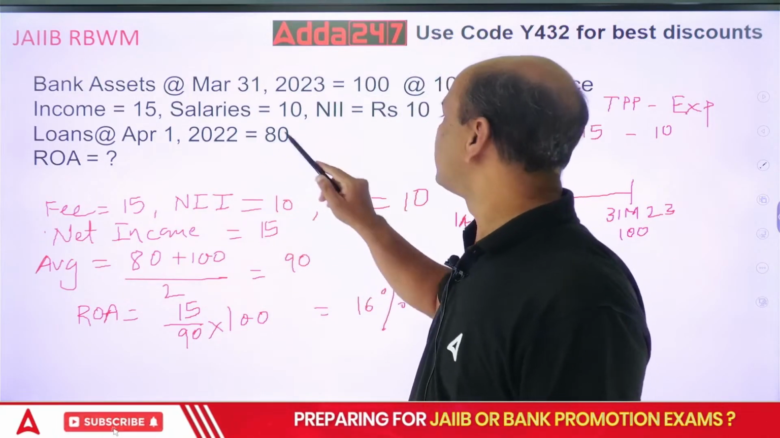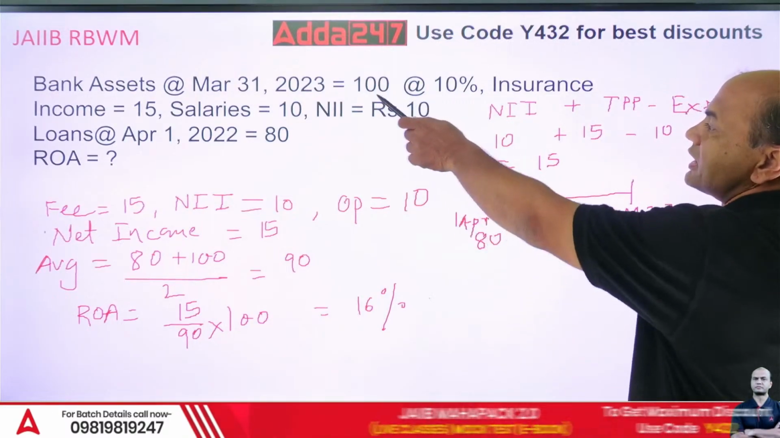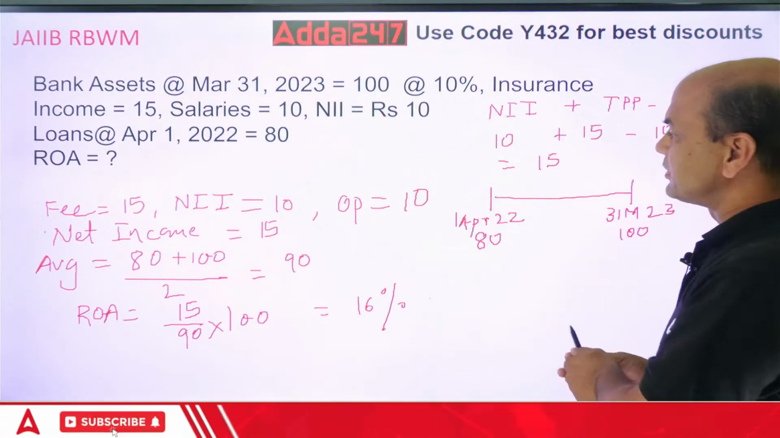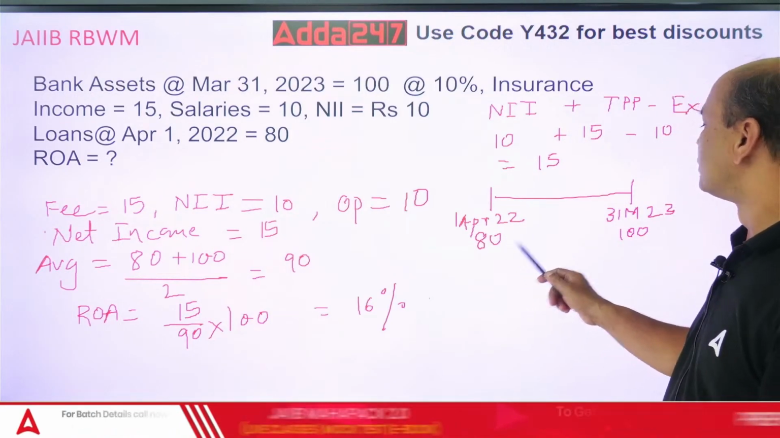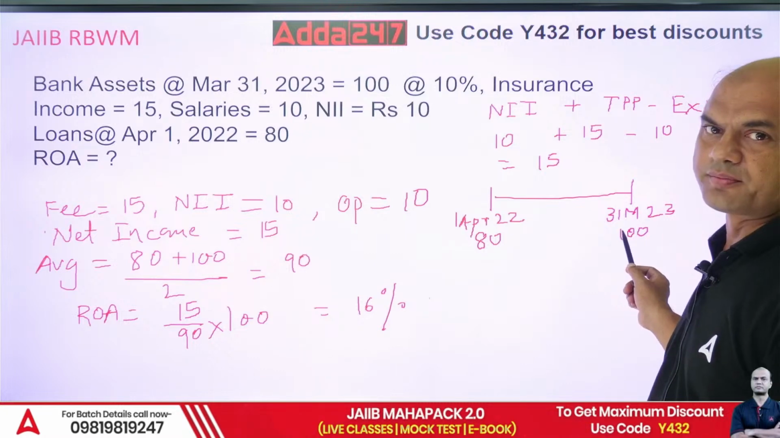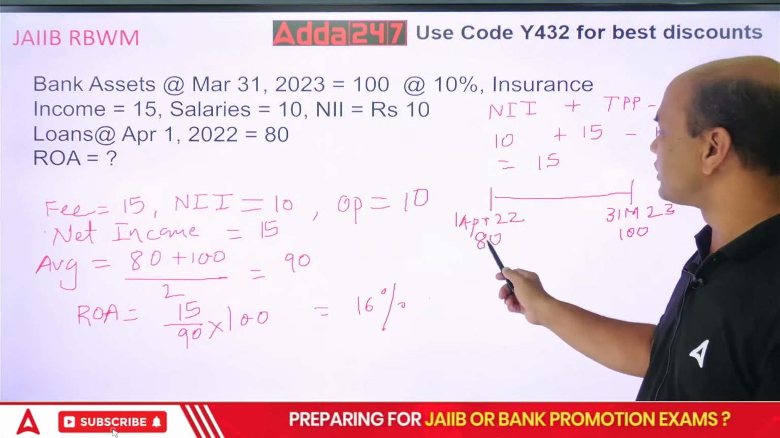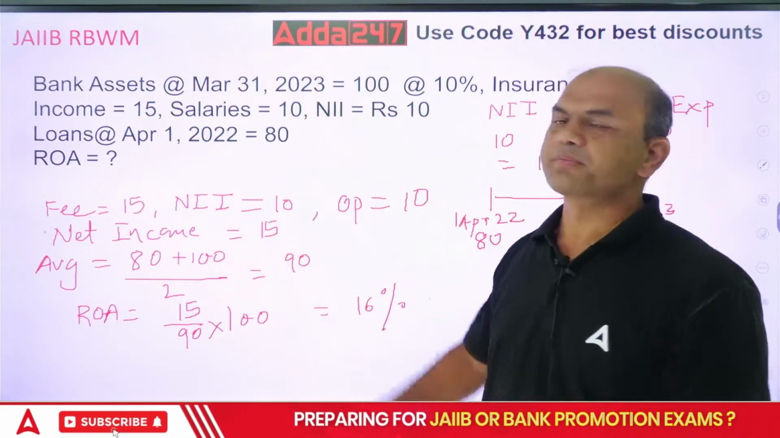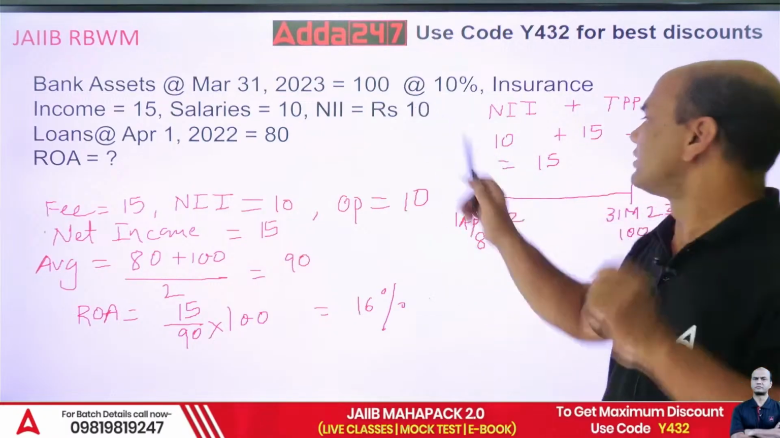The financial year given over here is what? April 1, 2022 to 31st March 2023. This is my financial year. Right? Now what is the beginning year asset? Beginning year asset is given as 80 rupees. What is your end year asset, end of financial year? 100.